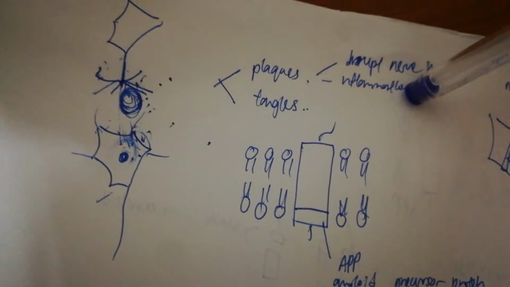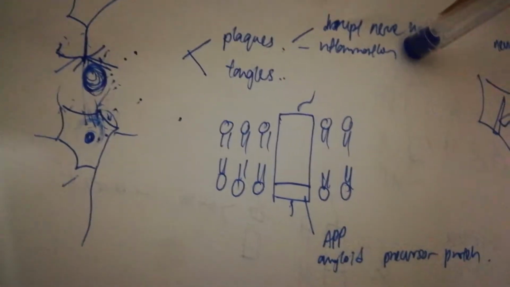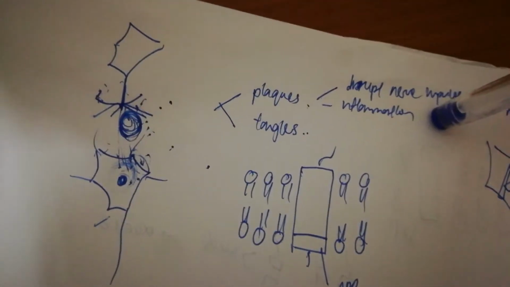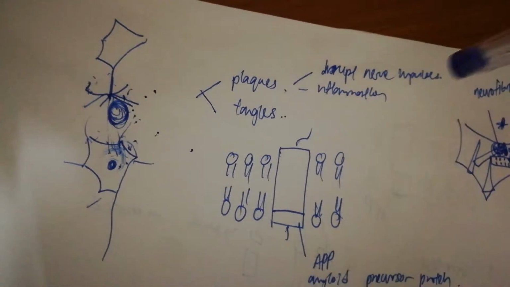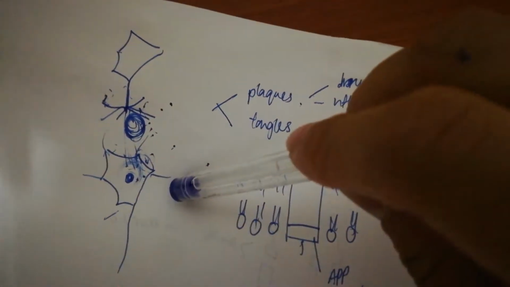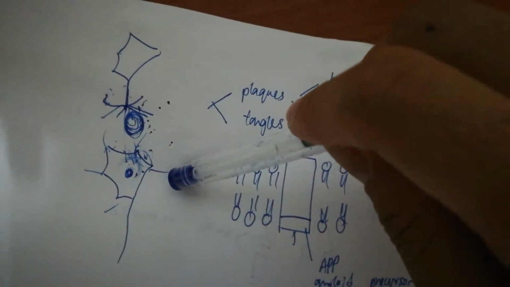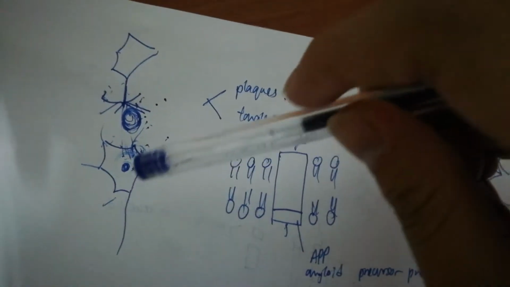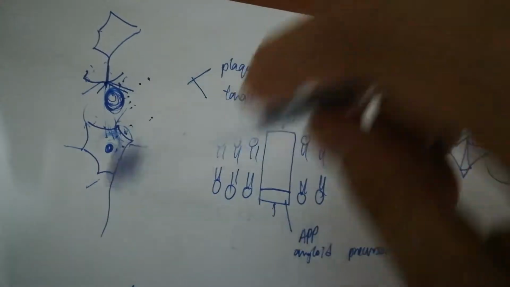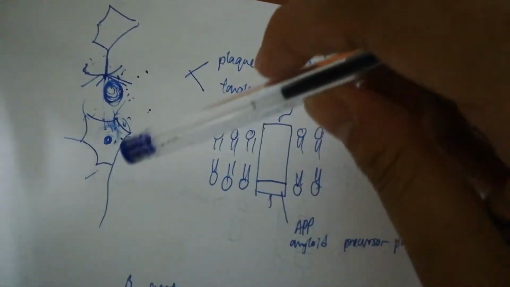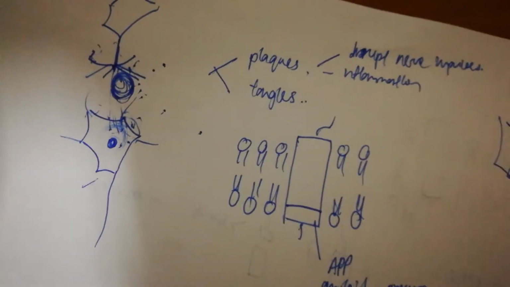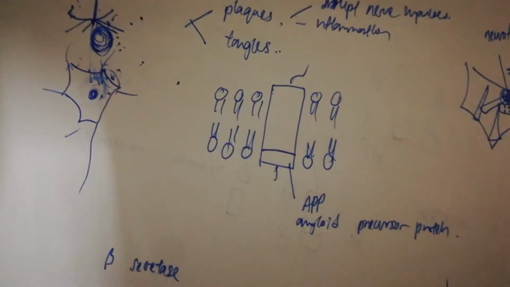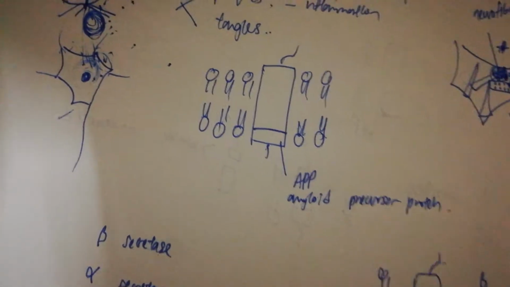They will release free radicals and it will cause oxidative stress, and this oxidative stress is going to bring damage to the neuronal cell or nerve cell. So when the nerve cell is damaged, there is a reduction in nerve impulse transmission. So there is no relay of information, and it causes less memory to be formed.